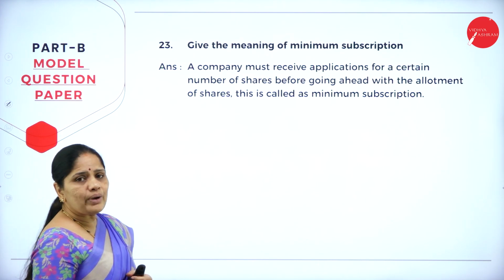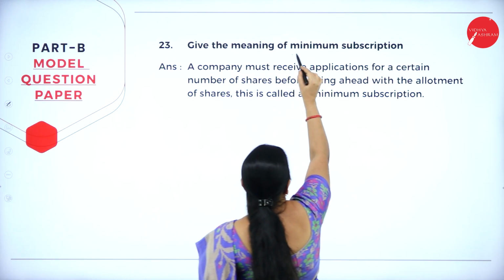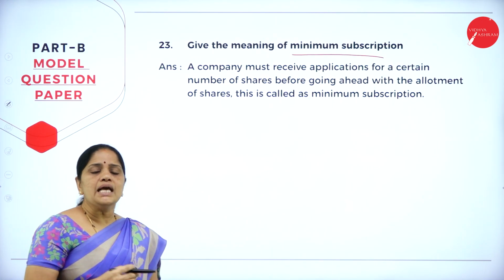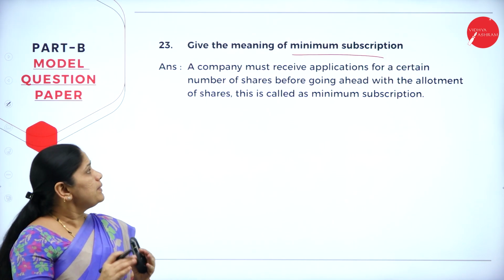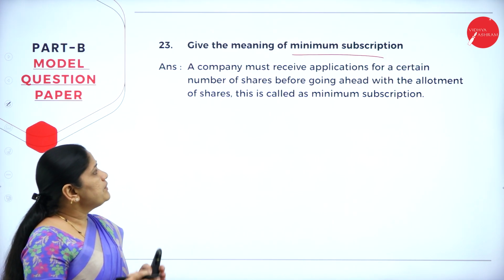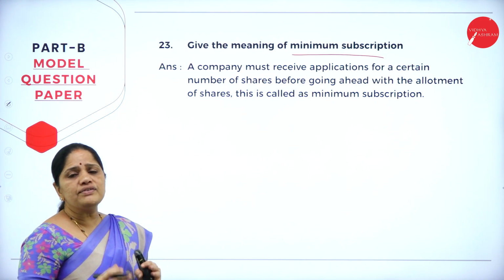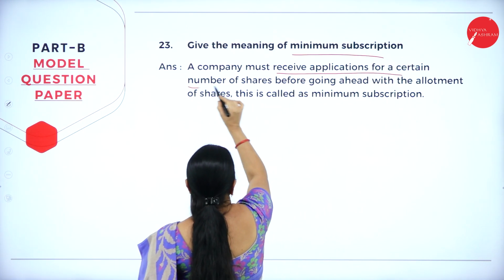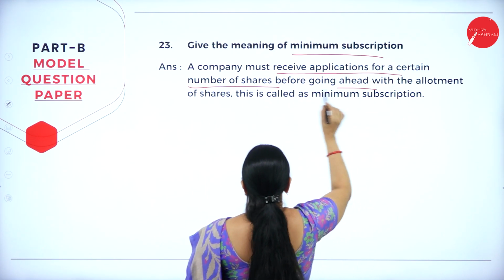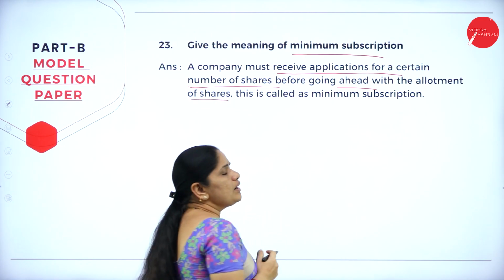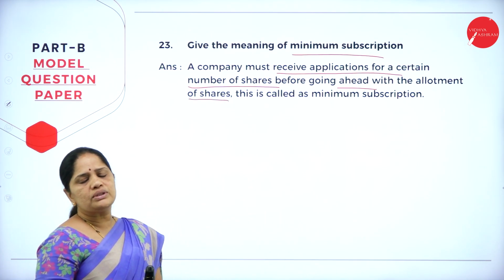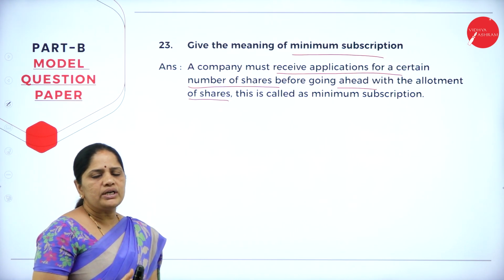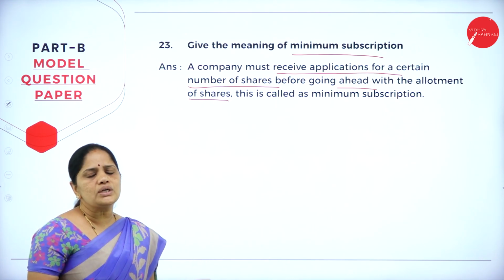Now, coming to the 23rd question, give the meaning of minimum subscription. What is this minimum subscription? The company must receive applications for a certain number of shares before going ahead with the allotment of shares. Before the company allots shares to the general public, there should be minimum subscription. It is almost 1/4 of the total subscription.